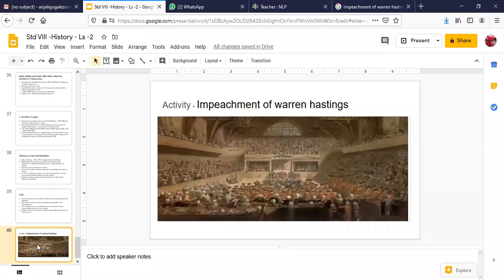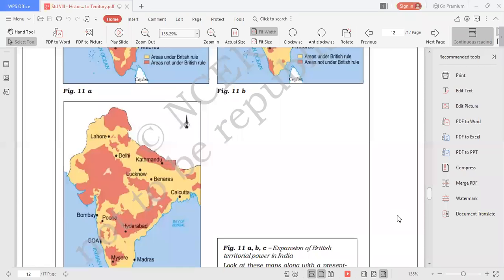Here in this picture, you can see it is on page number 21. His hearing is happening in the British Parliament. I'll share the screen with you, and here we'll finish off today's lecture. I may have to carry on next week with the last part of your lesson. So I'll just quickly share the screen of your lesson here. Ma'am, what is meant by impeachment?